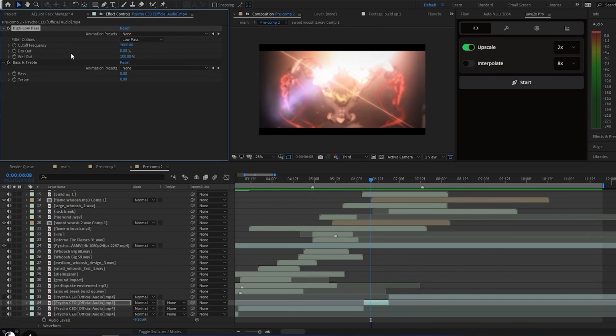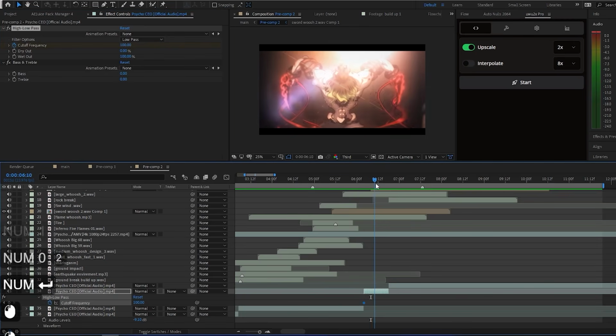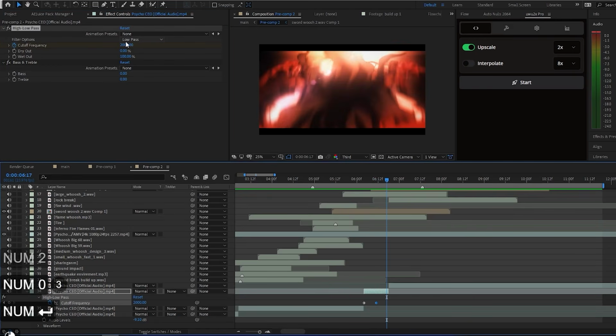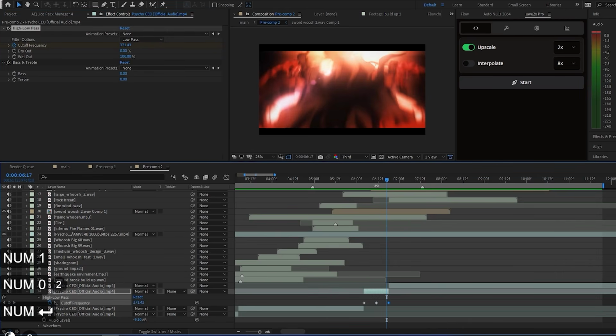Go to the low pass again. Now I'm gonna do the same thing. Make a keyframe on cutoff frequency. Press U and make the value of that like 100. Move it to the start. Go to the middle and then make this 2000 again. And then go to the back and make it 100. Now if I play it, it's gonna sound like this.